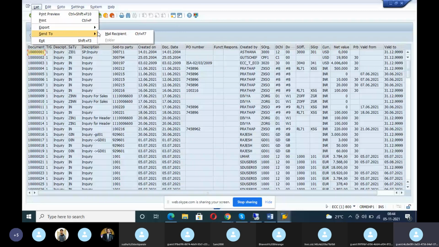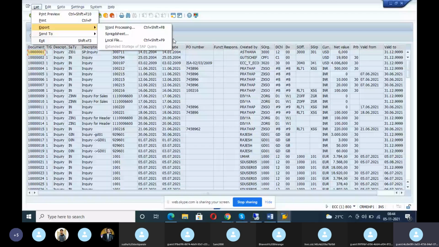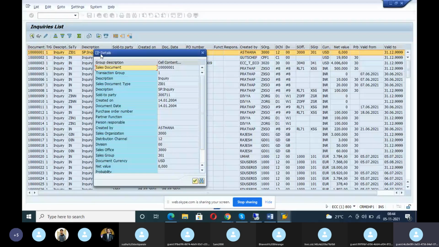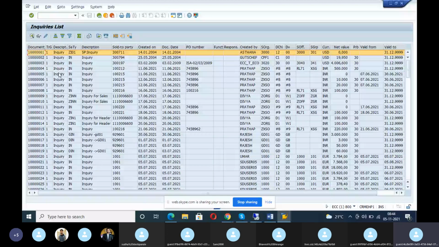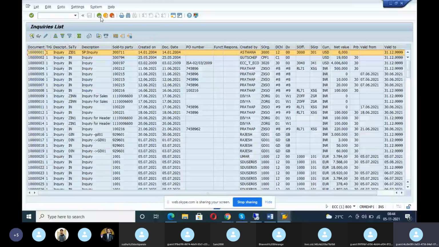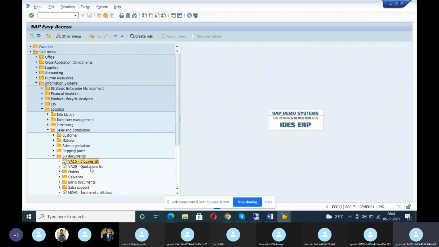Now you want to see that inquiry. Click this detail button, you can see the inquiry now. Details you can get. Otherwise, if you want to see the inquiry in change mode, click this change mode button. Here your inquiry created will come. Then you can see it here. So this is about the inquiry list. In the same way, they're going to take the order list, quotation list, delivery list, billing list. I'll show you the order list, delivery list and billing list.